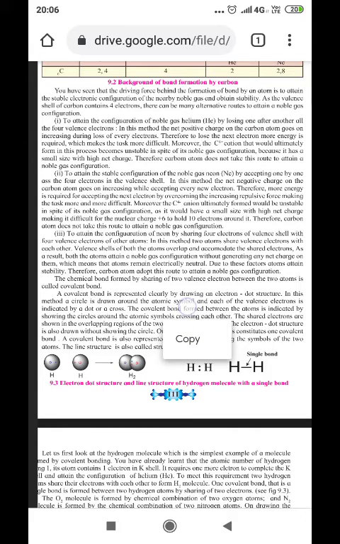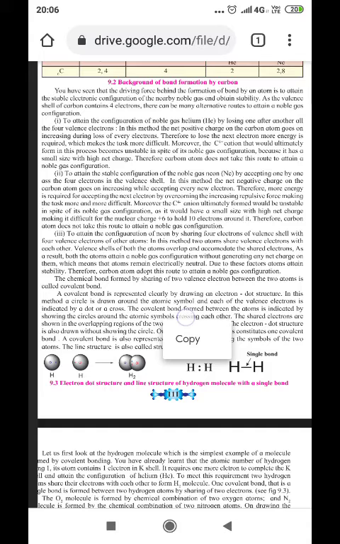So, what is the other option? To attain the stable configuration of the noble gas neon by accepting, one by one, 4 electrons in the valence shell. In this method, the net negative charge on the carbon atom goes on increasing while accepting every new electron. Therefore, more energy is required for accepting the next electron by overcoming the increasing repulsive force, making the task more and more difficult.